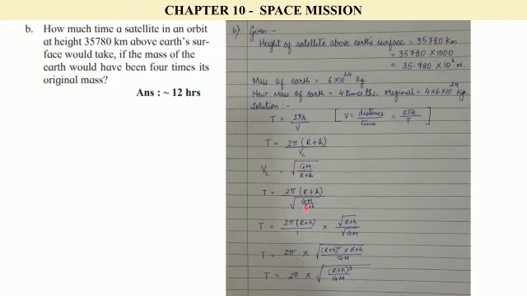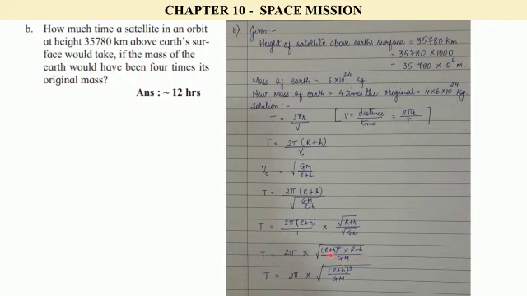From here, we will substitute square root of GM upon r plus h. T is equal to 2 pi r plus h upon 1 multiplied by, we will take the reciprocal of this, square root of r plus h upon square root GM. What we get now is t is equal to 2 pi into under root r plus h square into r plus h divided by GM.